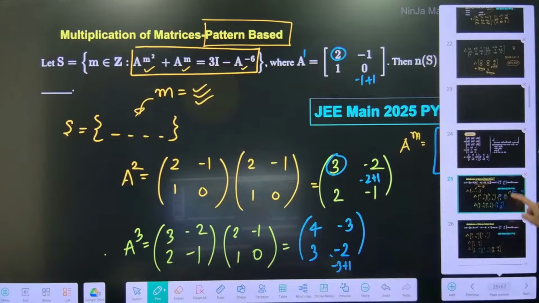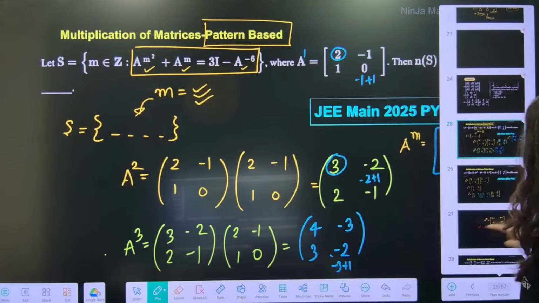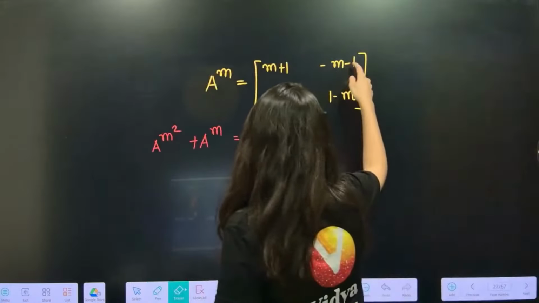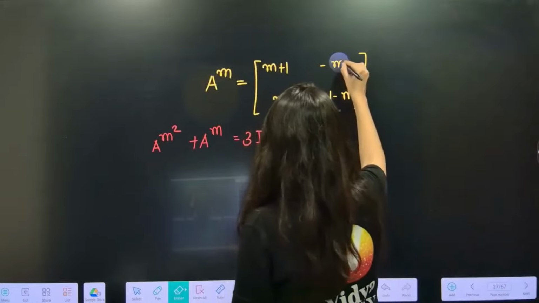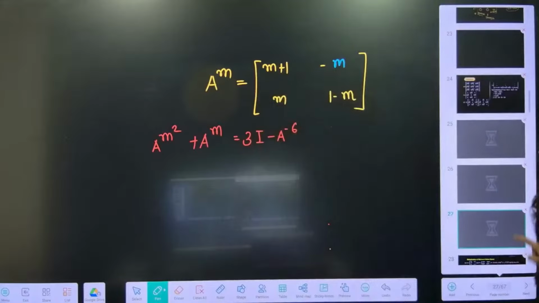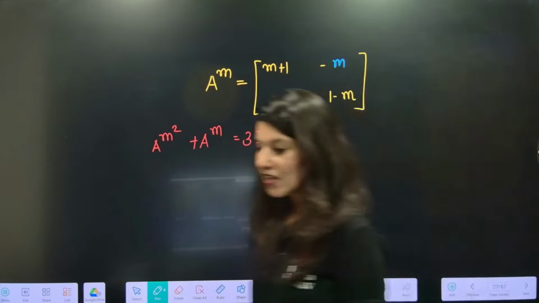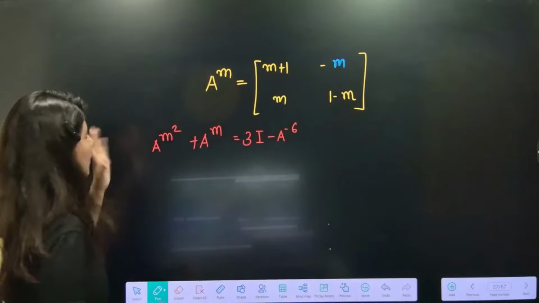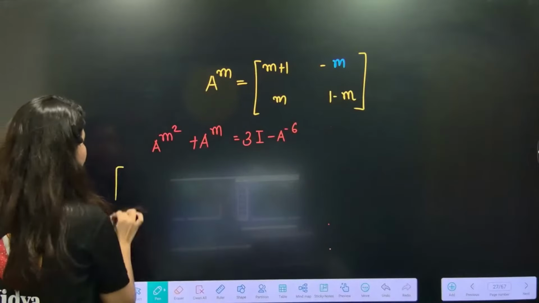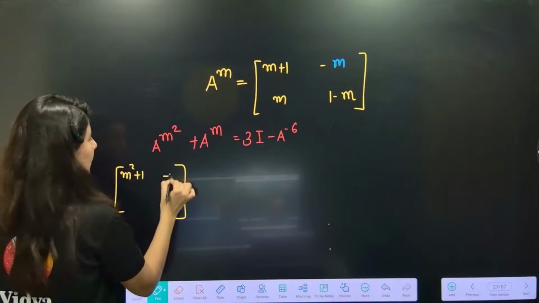Now start putting the values. Start putting the values. Okay? So a power m is nothing but, here it is minus m. Yes, I think now it's better. Okay, so this is what your a power m is getting. Okay, now we just need to solve this equation. Tell me what will be a power m square. Quickly, a power m square. So ma'am, replace m by m square.